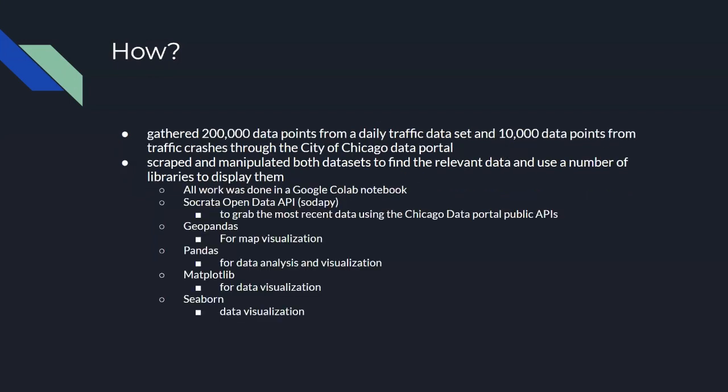So how am I going about this? Well, I gathered 200,000 data points from a daily traffic dataset, as well as an additional 10,000 data points from a traffic crashes dataset through the City of Chicago data portal. Using these datasets, I scraped and manipulated both to find the relevant data, as well as using NumPy libraries to display them. All this was done in a Google Colab notebook, and I used a number of libraries from Socrata to grab the most recent couple months' worth of data using the public API that the Chicago Data Portal provides, as well as GeoPandas, Pandas, Matplotlib, and Seaborn for various analysis and visualization.